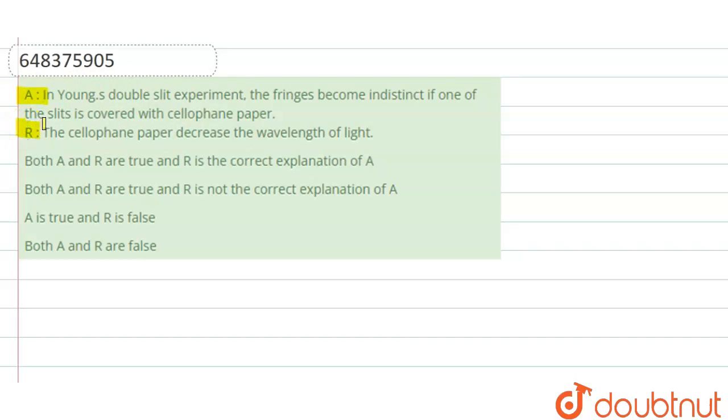Hello friends, here the question is, we have given two statements, assertion and reason. We have to check whether these two statements are true or false, and if both of them are, if the reason is correctly explaining the assertion or not.